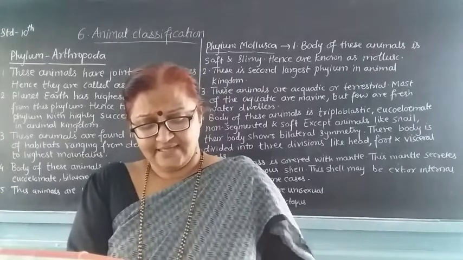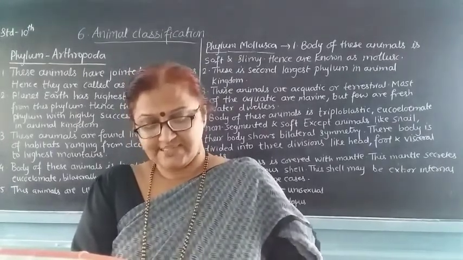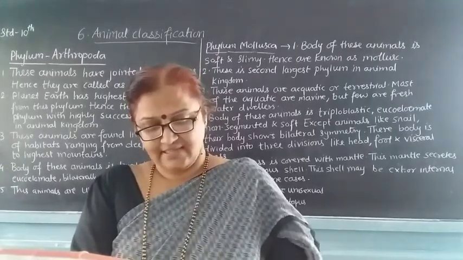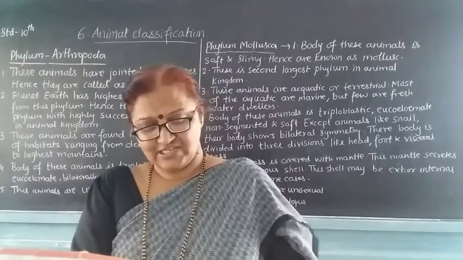They are marine animals, living in seas and oceans, but sometimes they live in burrows in the sand. They have 1 to many pharyngeal gill slits.